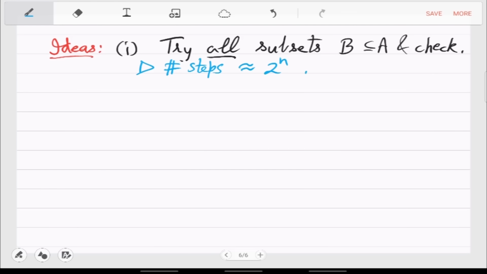Is there a way to improve this 2 raised to n? N times 2 raised to n? Yeah, sure, it's even worse. No, I wanted you to improve it. Sure, that is fine. It's because there is a for loop of 2 raised to n, and then when you do the check, you are again summing up around n numbers. So it is at least n times 2 raised to n. But is there a way to improve this?